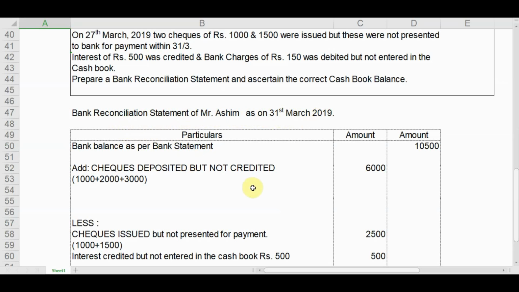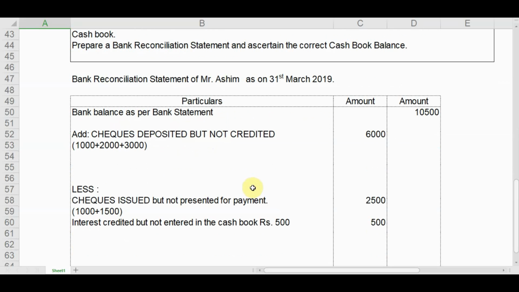So passbook balance is greater, we will deduct the 1,000 and 1,500, that is 2,500, from the passbook balance or the bank balance as per bank statement. So less checks issued but not presented for payment, 1,000 plus 1,500, that is 2,500.